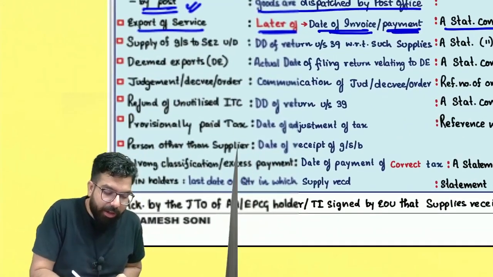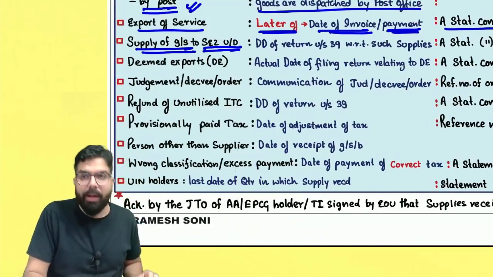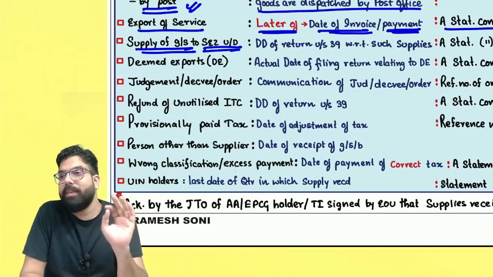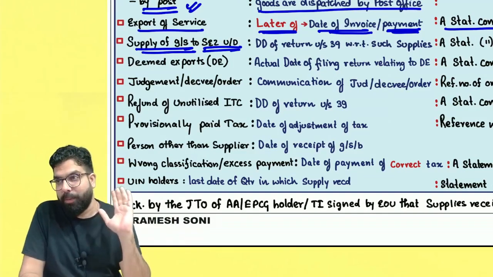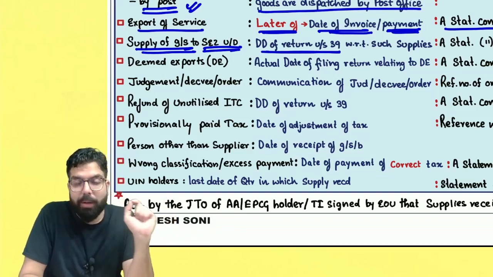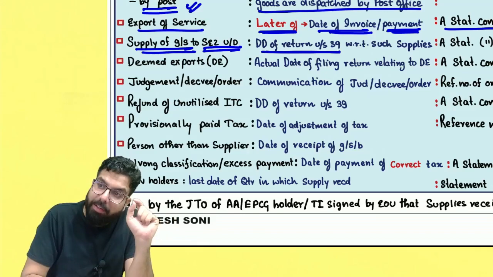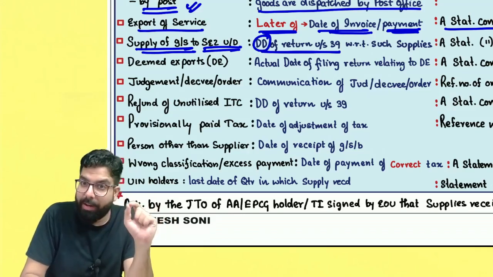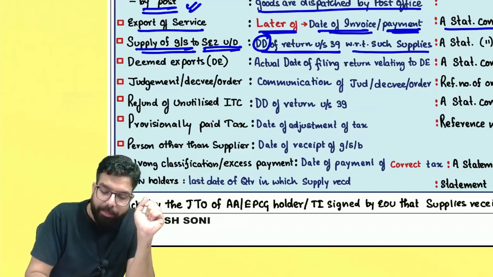The next one is whenever you are supplying goods to an SEZ unit or developer. Remember one thing, if it's a supply to an SEZ unit or developer and you want to claim a refund of whatever GST has been paid by you, then the due date of return under section 39 will be the relevant date. Remember, due date, due date. In case of SEZ supply, it is the due date of return with respect to such supply.